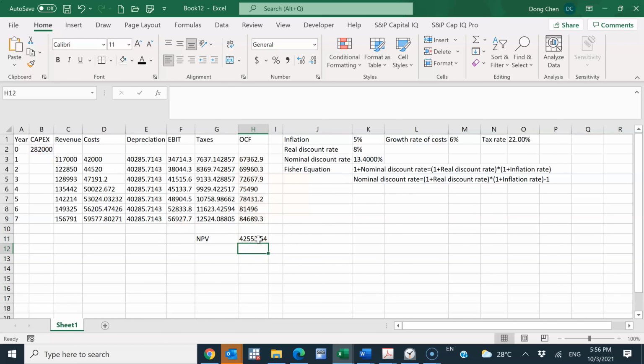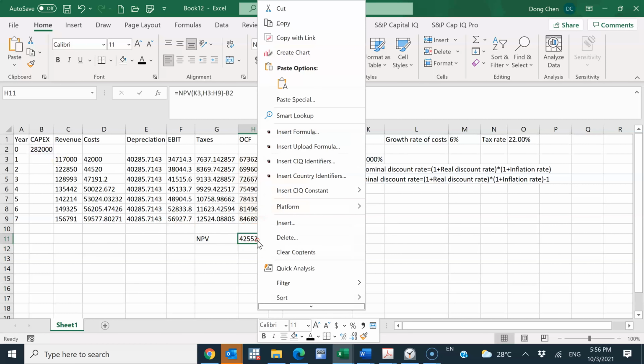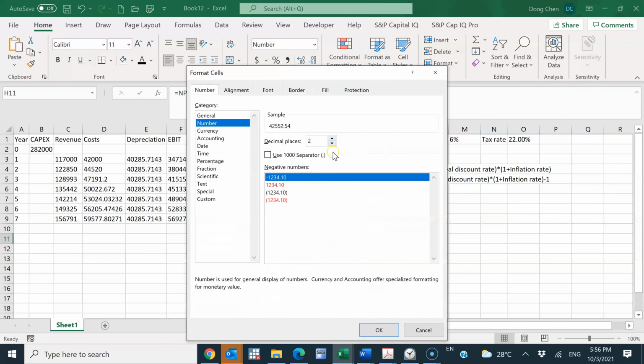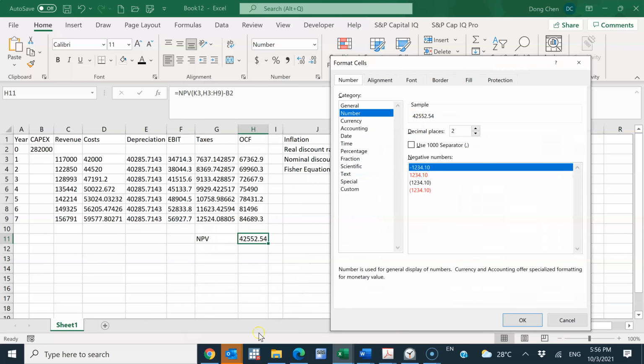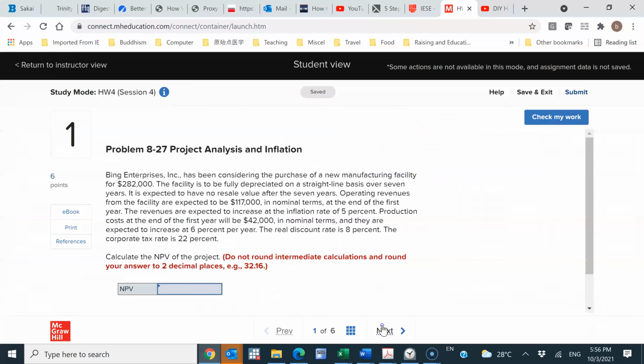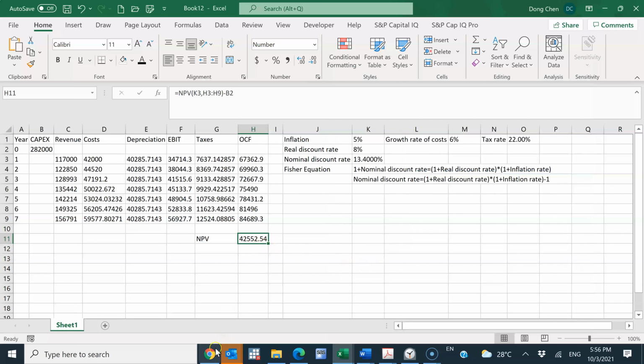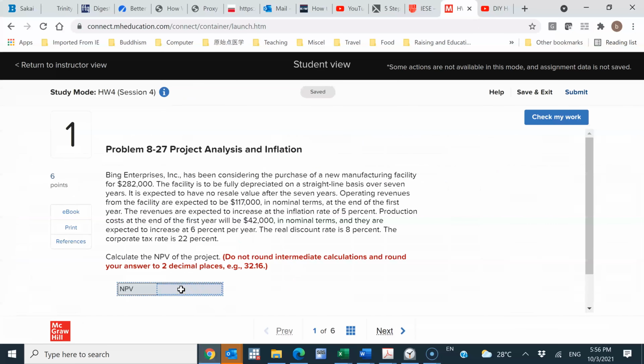Sometimes, depending on your format, you might need to change the format of the cells to conform with the rounding requirement. Here I already did that work, so that's why I don't have to do anything. But if your format does not follow the requirement, then you do need to change the format. So now I can copy the number back. I guess it doesn't allow me to copy, so probably I just need to type it in.